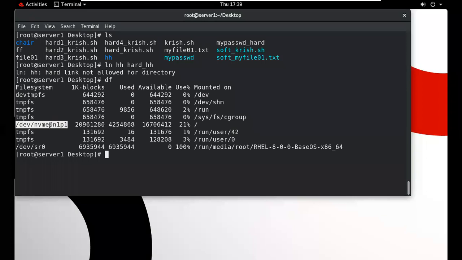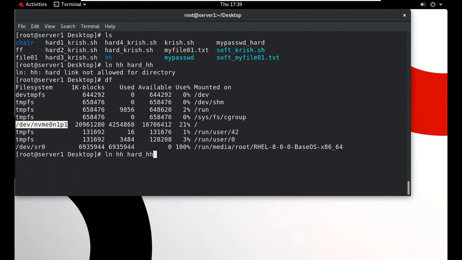We have 2 partitions, and the one file exists in one partition, and we want to create a hard link in another location, another partition. We can't create it. So these are the limitations. We can only create it in the same file system and the same partition. The partition will be the same, the file system will be the same. All are the same, because it is a same copy of the data. So a hard link has some limitations.